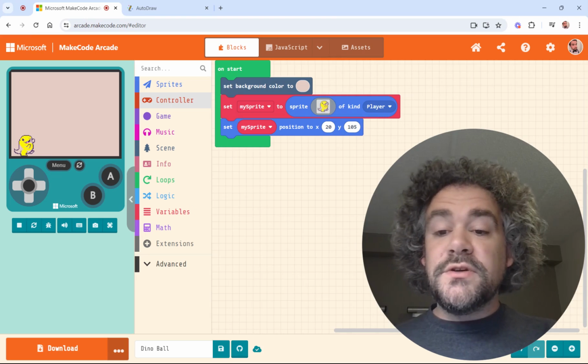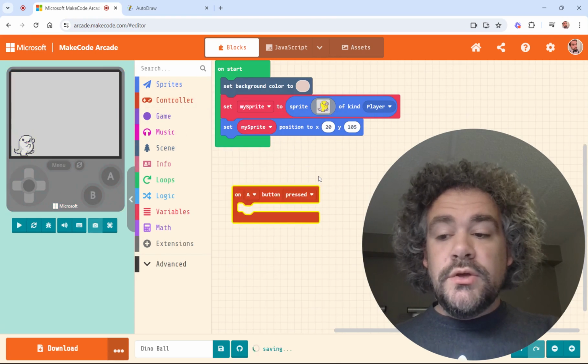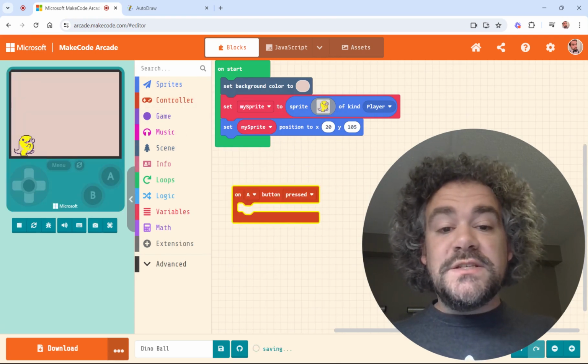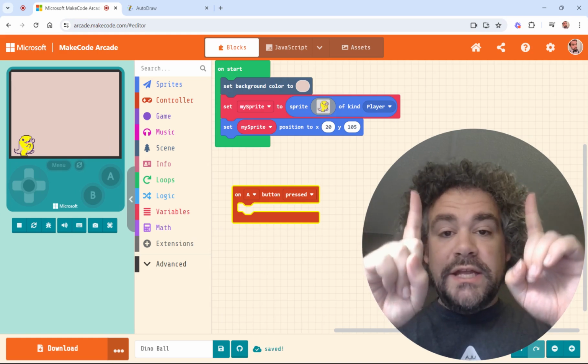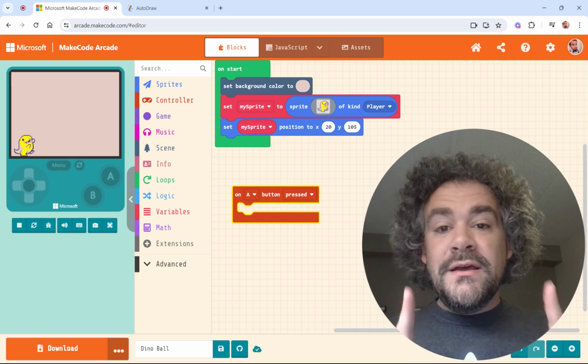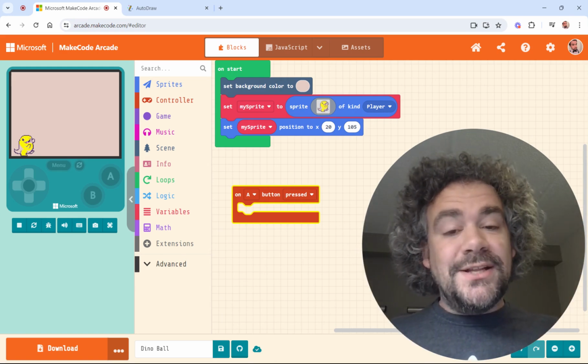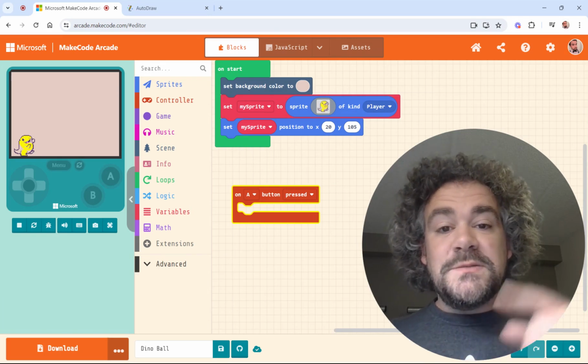So I'm going to go ahead and go to controller, on A button press. So jumping means that he's moving up, and he's going to move up with a speed. He's giving himself momentum, energy, and speed. He's moving up, so that is velocity. Remember, velocity is speed and direction.